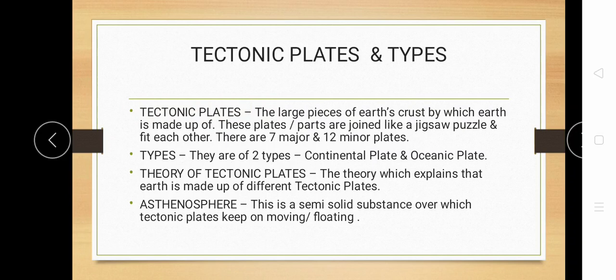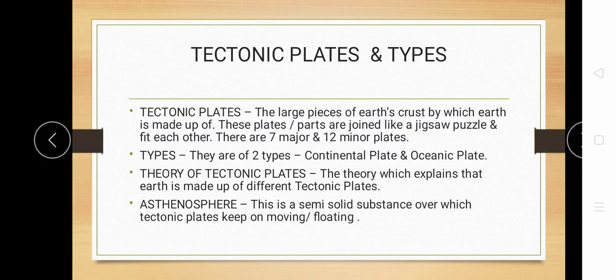So the large pieces of earth crust by which earth is made up of are called tectonic plates, and all these plates are joined with each other like a jigsaw puzzle and form the earth. There are around 7 major and 12 minor plates. Now, types of tectonic plates. They are of two types, continental plates and oceanic plates. We all know that on our whole earth there are 7 continents and 5 major oceans. In the same way, from that only, the term plate has also been added, tectonic plates.